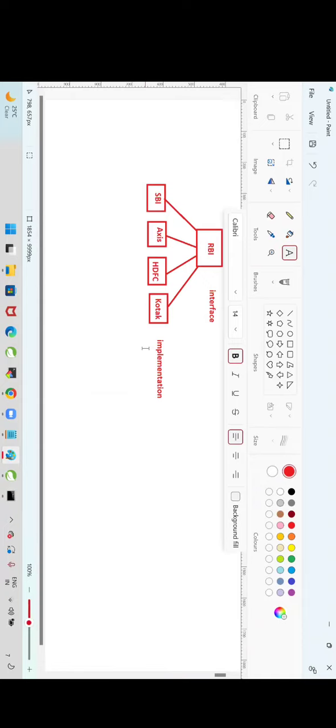A class is going to implement an interface. What is the meaning of implementing an interface? Overriding all the abstract methods of the interface is called implementing an interface. Which keyword are we using to implement an interface? Implements. Can one class implement multiple interfaces? Yes. Can one class extend from multiple classes? No. Extends only one. Implements can be multiple.